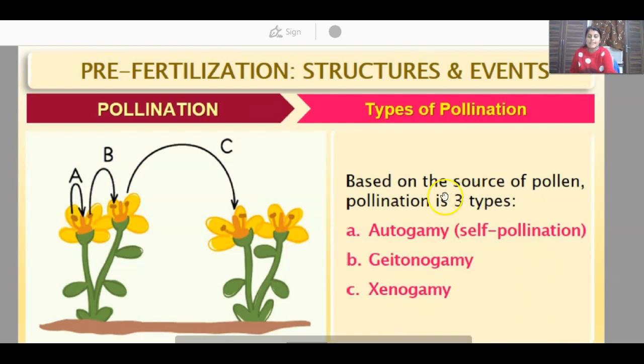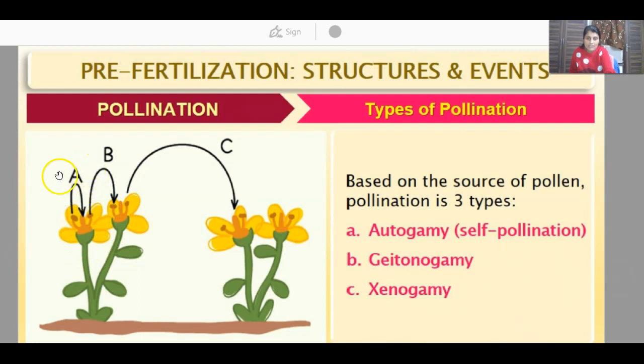As we can see in the figure, autogamy. When we talk about autogamy, what is autogamy? Autogamy is actually self-pollination, as we know from the word auto. Auto means self. Autogamy means self-pollination. Self-pollination in the sense what? That the same plant, having the same flower, will undergo pollination. Can you see this flower?